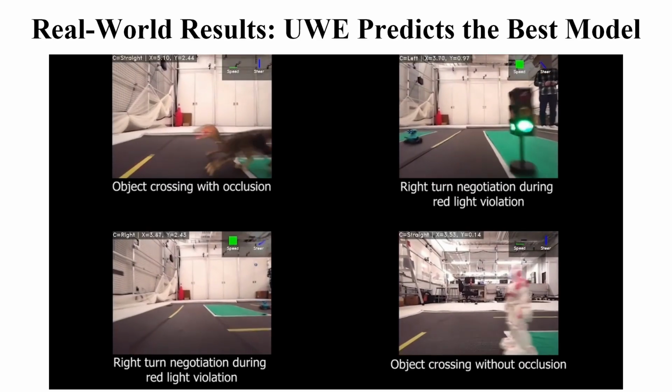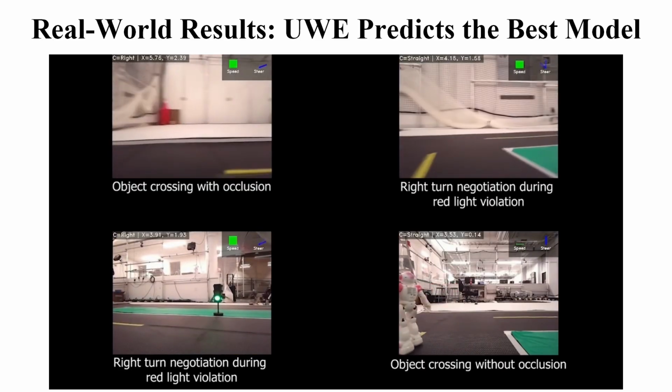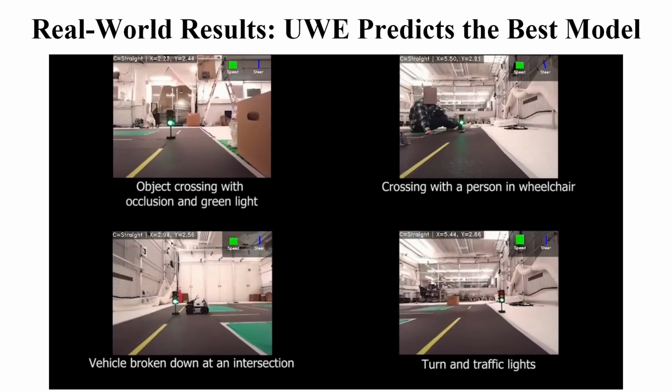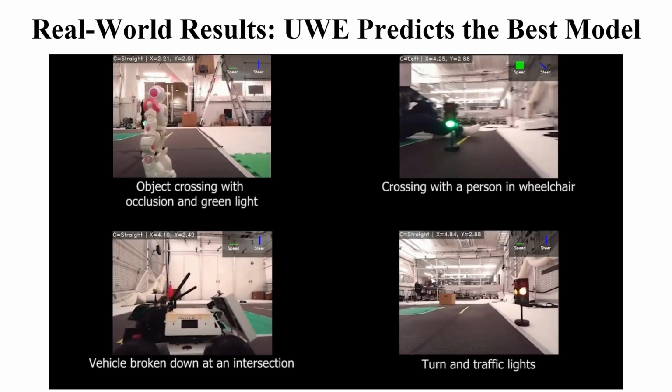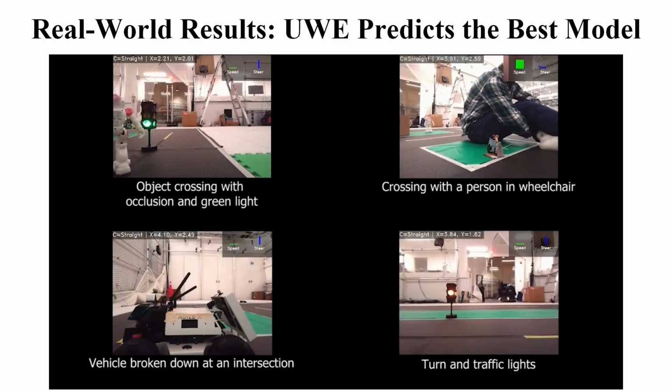Finally, we also show some examples of a model with low UWE score handling challenging scenarios in an indoor setting. This confirms that our offline metric can successfully scale to the real world.